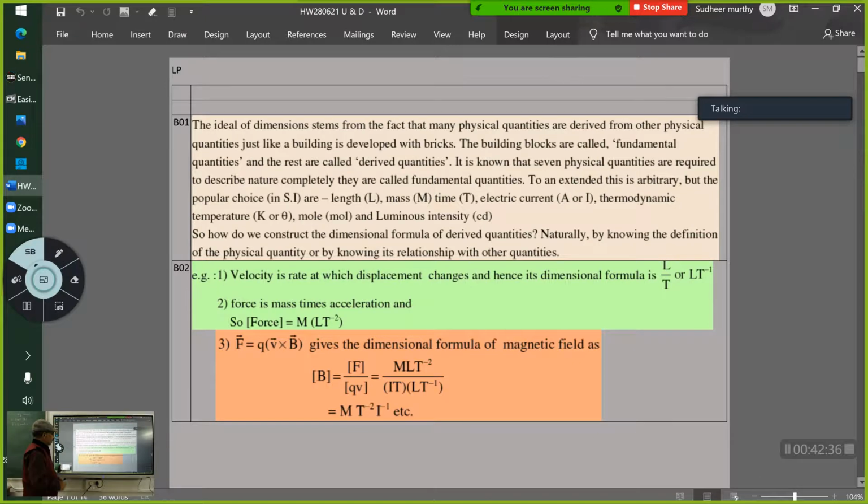See, I took so much time, 40 minutes, to explain this. At the initial stages, you have to learn like this only.